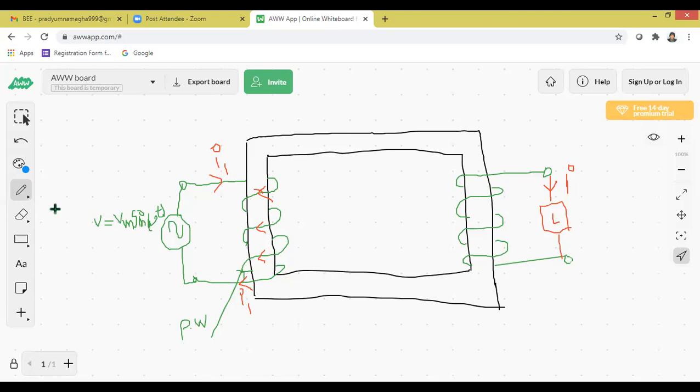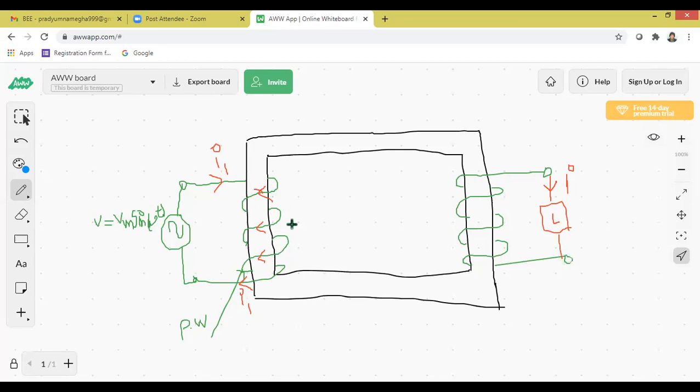So what are the initial statements? A transformer contains a rectangular iron frame. On the rectangular iron frame, at one end the primary winding is placed, and at the other end the secondary winding is placed. The winding which is connected to the AC supply is called the primary winding, and the winding which is connected to the load is called which winding? Secondary winding. Now we are starting the explanation.